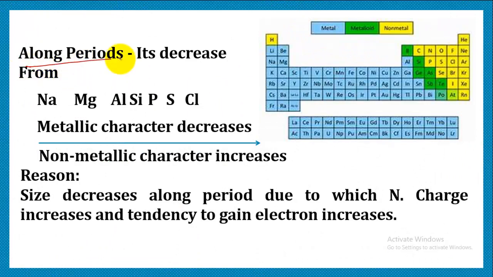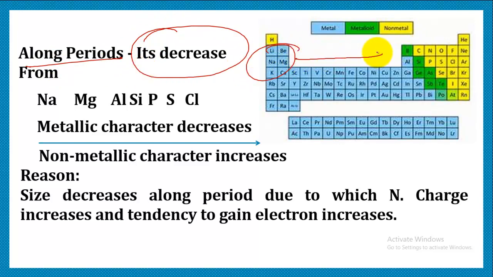Now, how does it vary along periods? Along periods, it decreases. And we all know that when we are moving in periods, these are metals, but when we are moving on the right-hand side, the size is decreasing, or you can say nuclear charge is increasing. So the tendency to gain electrons is more in comparison to the tendency to lose electrons. So obviously, metallic character decreases as we move along any period in the periodic table.